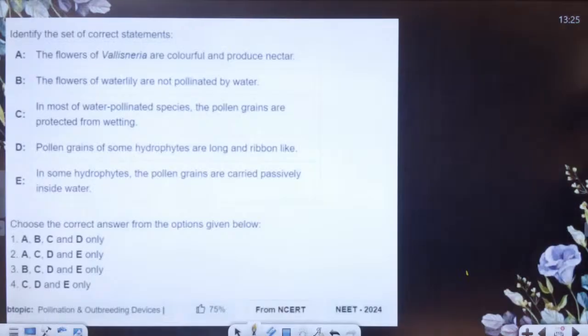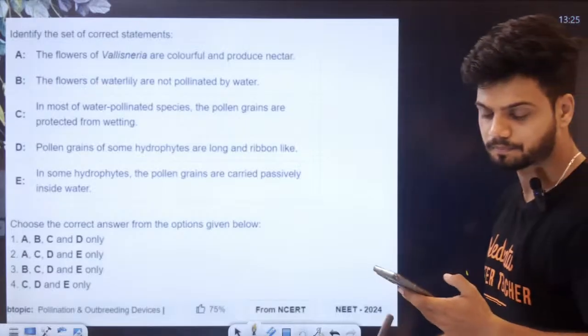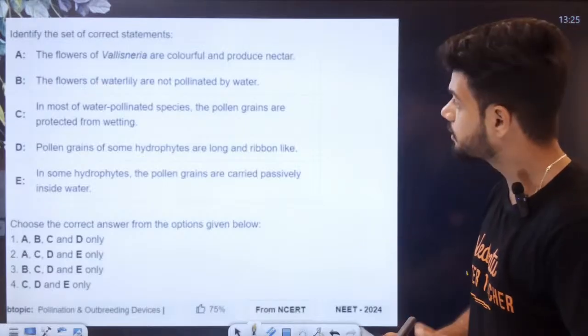I want you to keep track of your marks now, students. Every right answer, 1 mark. Okay, it's visible properly.